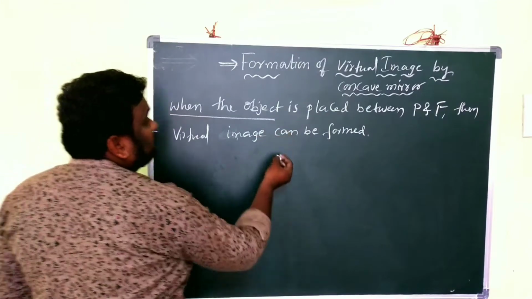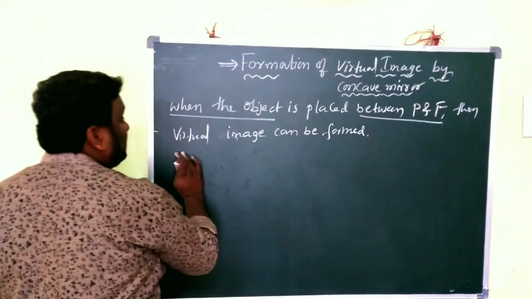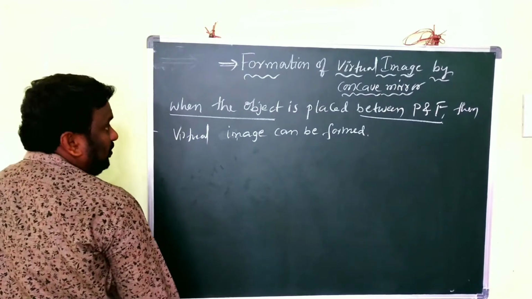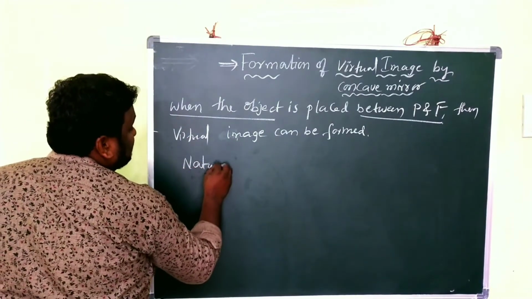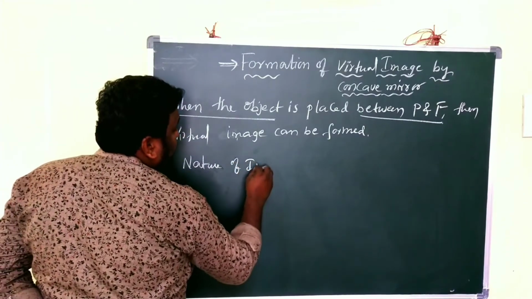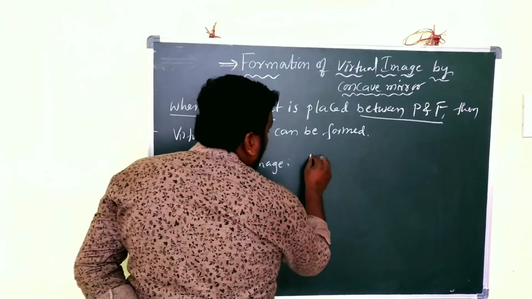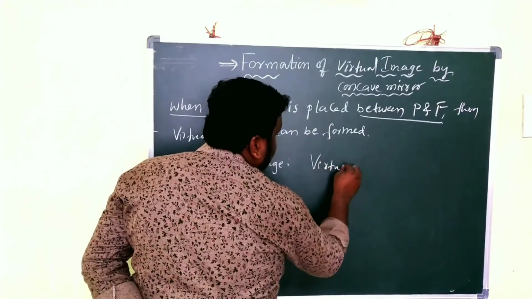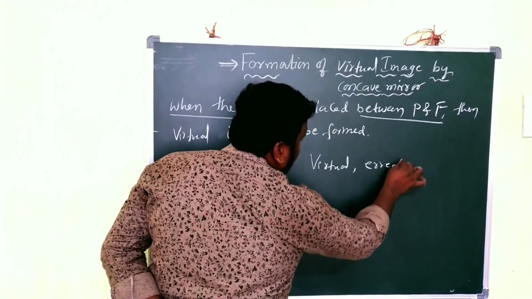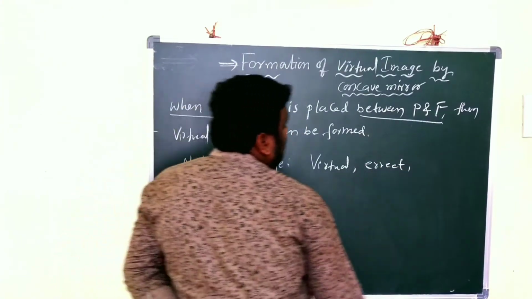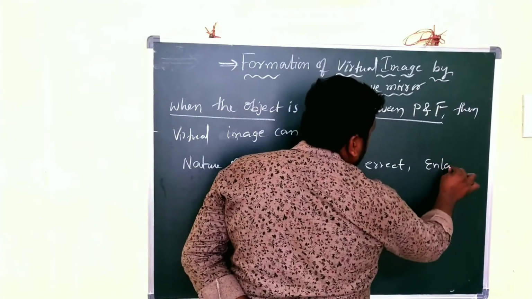When the object is placed in between pole and focus, then the virtual image can be formed. And children, nature of image should be like this. Nature of image: it is virtual and erect image, and it is an enlarged image.